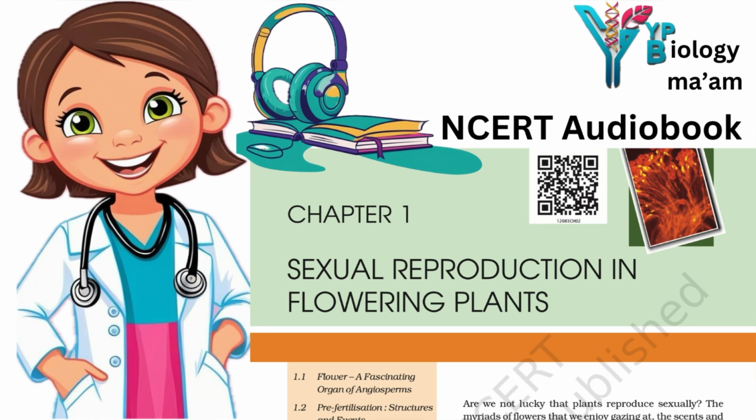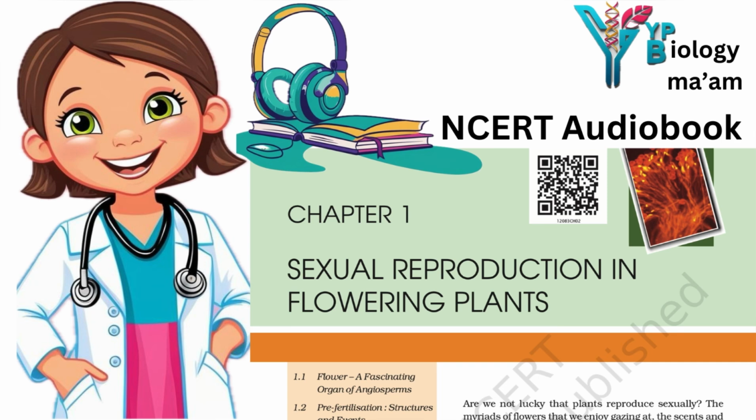Figure 2.8b. The nucleus of the functional megaspore divides mitotically to form two nuclei which move to the opposite poles, forming the two-nucleate embryo sac. Two more sequential mitotic nuclear divisions result in the formation of four nucleate and later the 8 nucleate stages of the embryo sac. It is of interest to note that these mitotic divisions are strictly free nuclear, that is, nuclear divisions are not followed immediately by cell wall formation. After the 8 nucleate stage, cell walls are laid down leading to the organization of the typical female gametophyte or embryo sac.